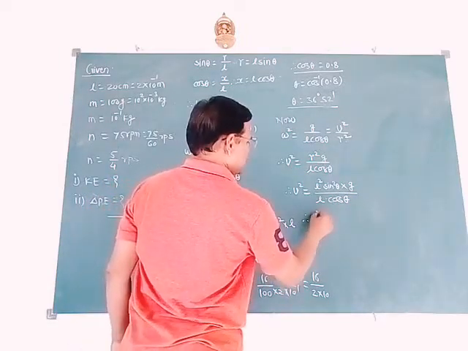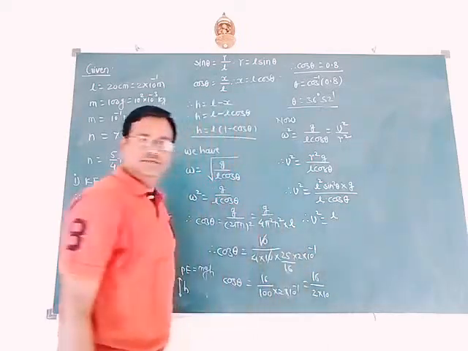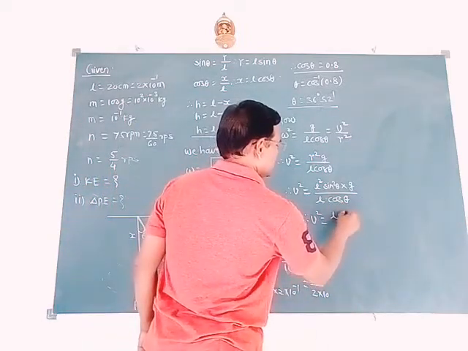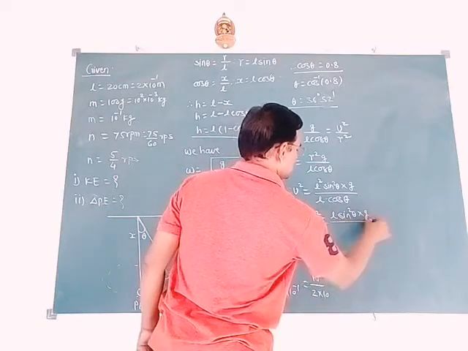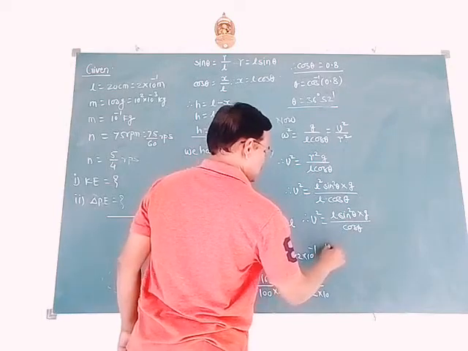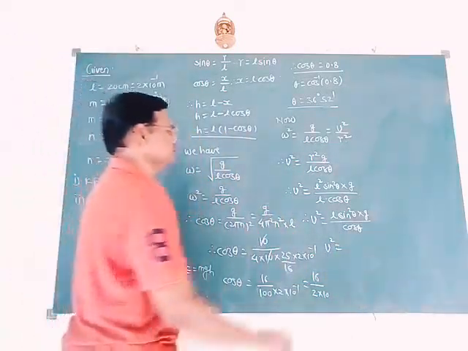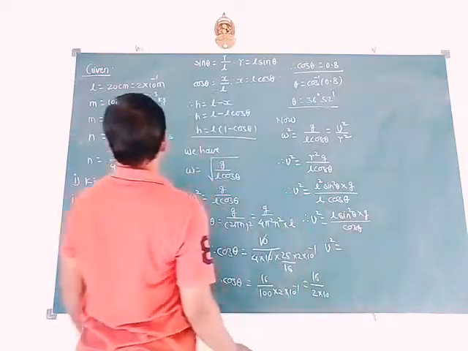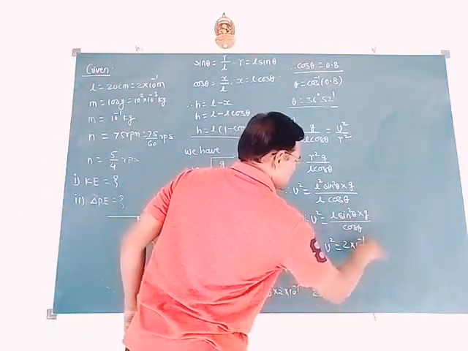So you can write V square equals, one L gets cancelled, L into sin square of theta into small g divided by cos of theta. We have this L. What is the value of L? L is 2 into 10 to the power of -1.